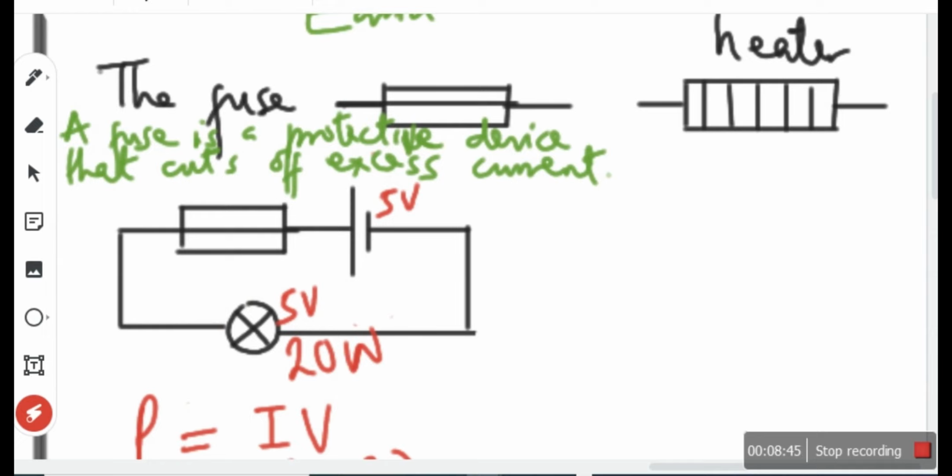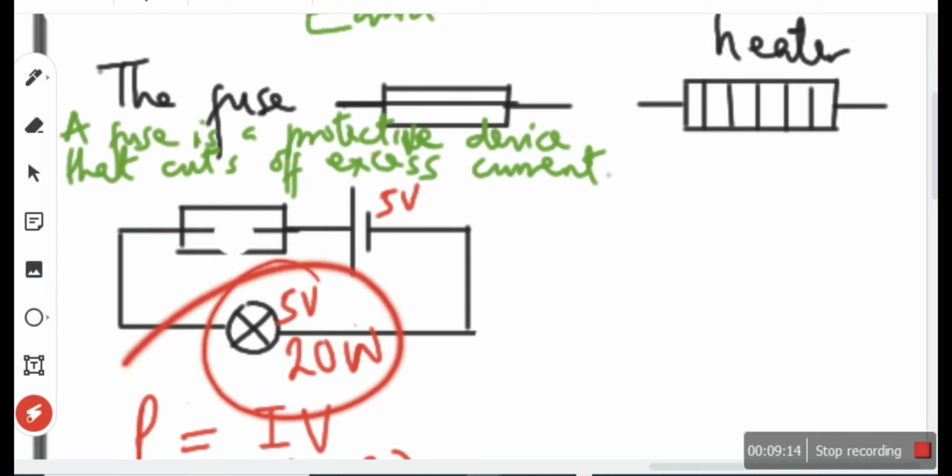How does it work? When the current is too high, this wire will heat up and melt, and when it melts, it cuts off. Once it cuts off, it's like you are opening the switch. You know what I mean by opens the switch? The switch is open, like I showed earlier. Can current flow at this point? So what has been protected? The lamp has been protected.